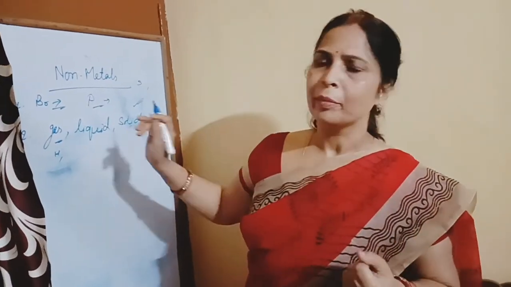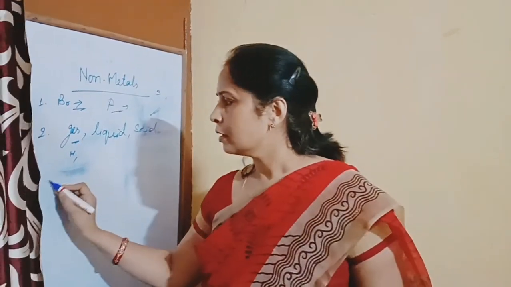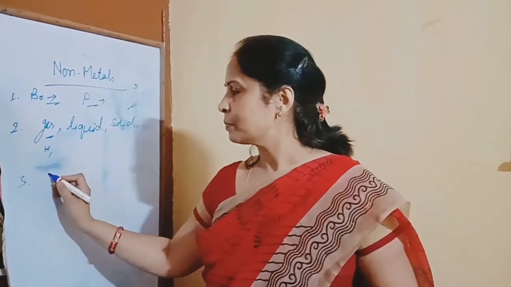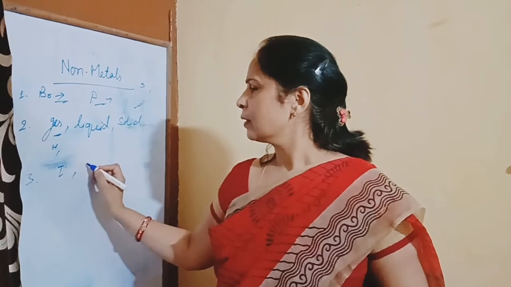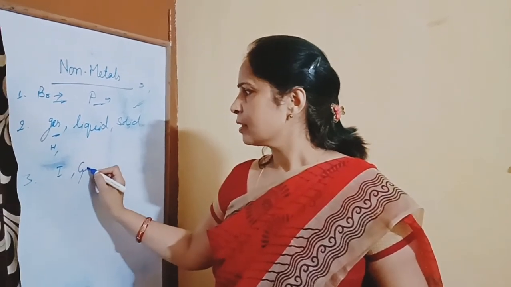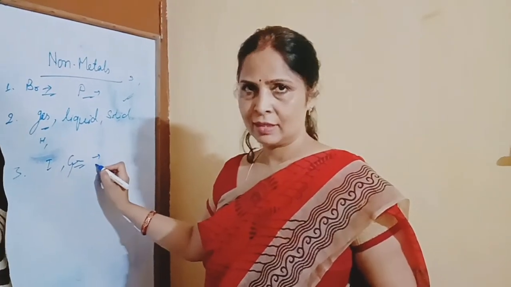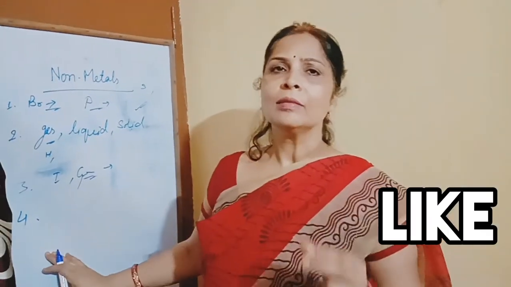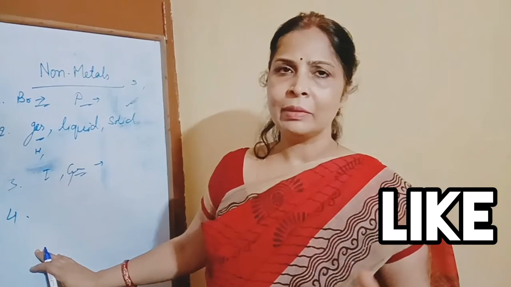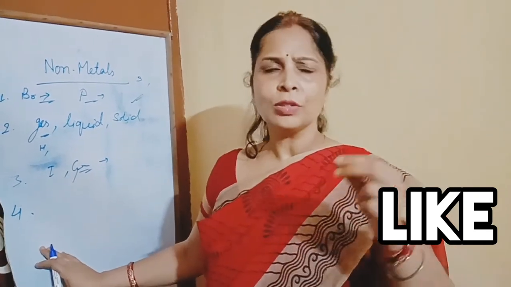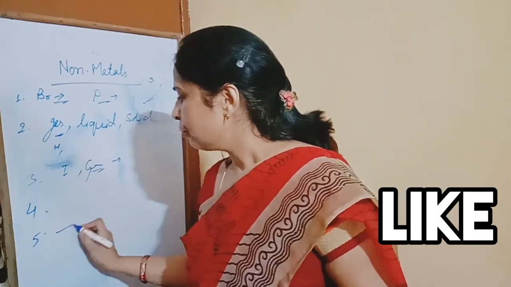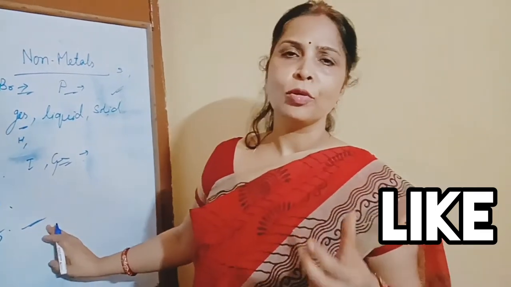state of non-metals. Third property, non-metals do not have luster. As an exception, iodine or graphite is a non-metal, but it has luster. Generally non-metals are brittle, they are not malleable, they are not sonorous, and non-metals are soft. Generally they are soft, they do not have